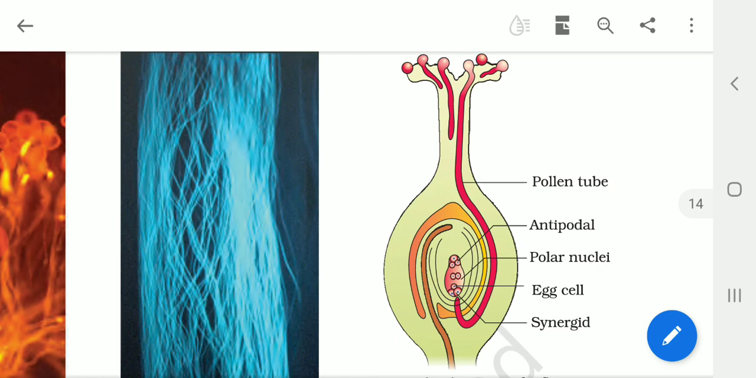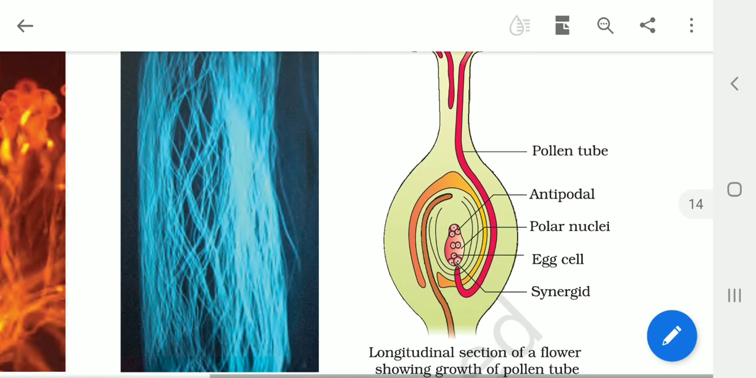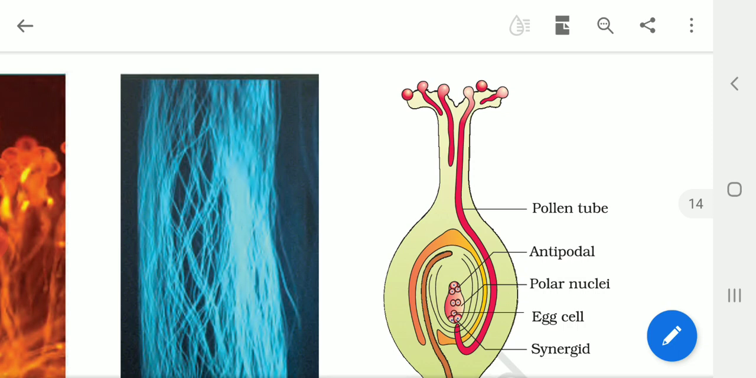The exine has certain germ pores where sporopollenin is absent, isn't it? Through these germ pores, the pollen tube emerges. And at what stage are these pollen grains released from the anther? Usually, in many species they are shed at a 3-cell stage.